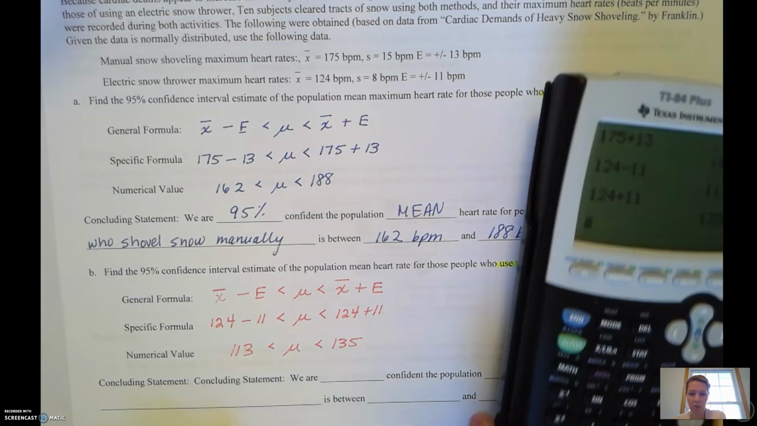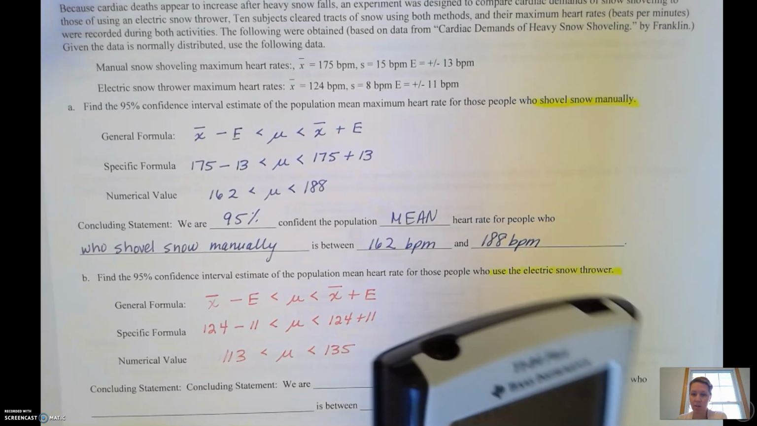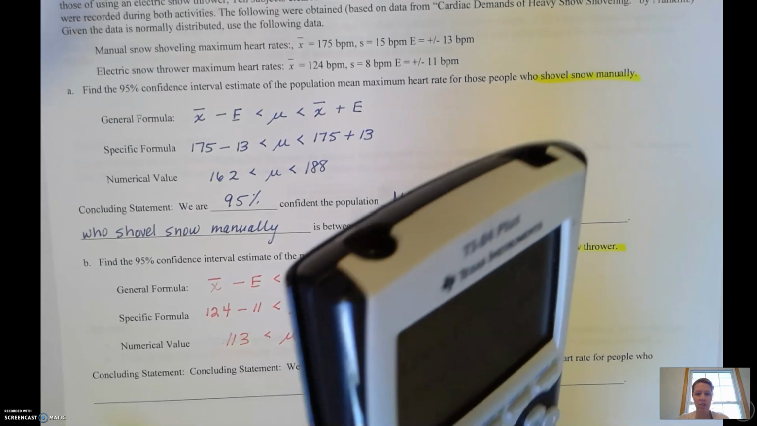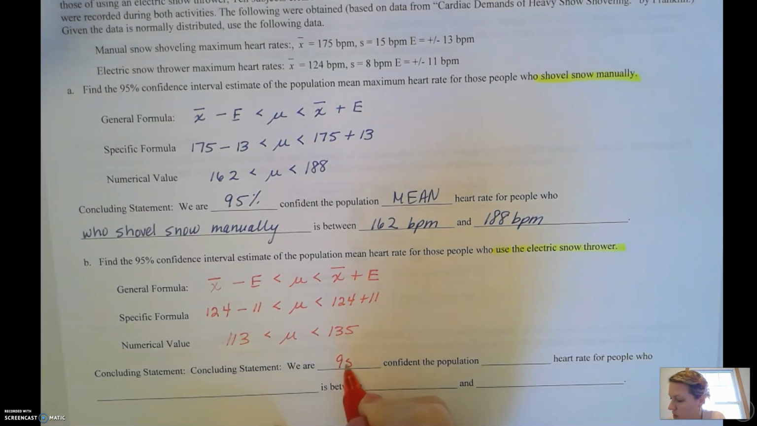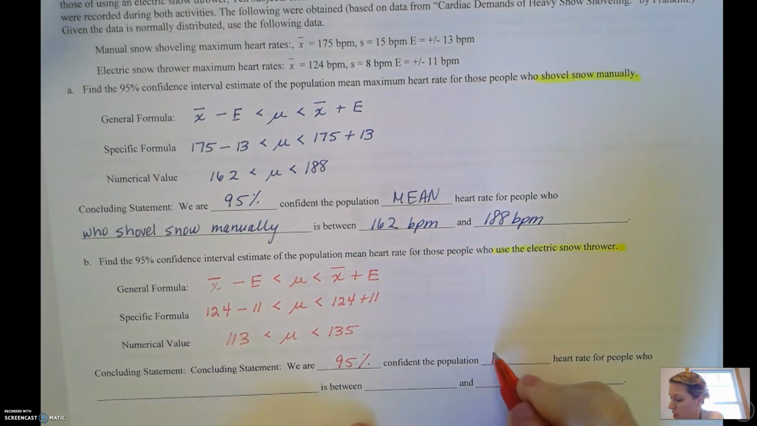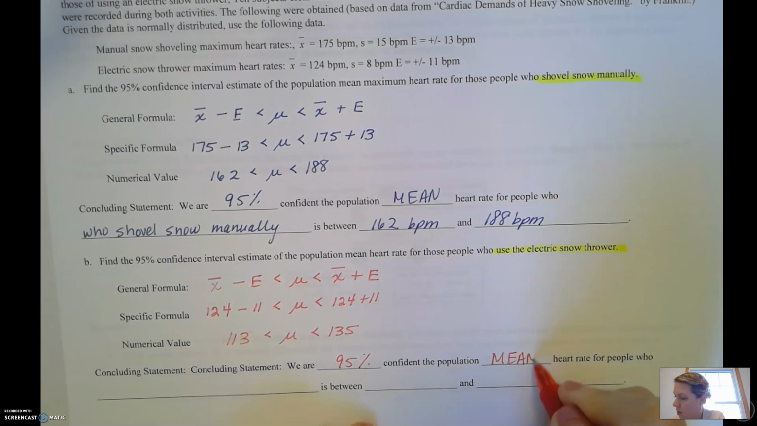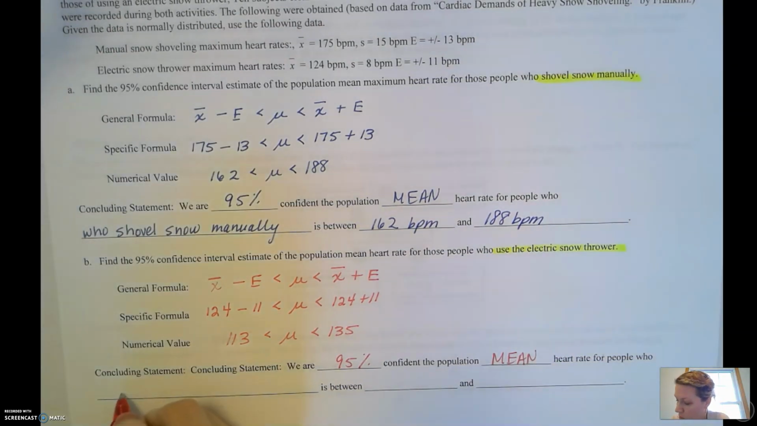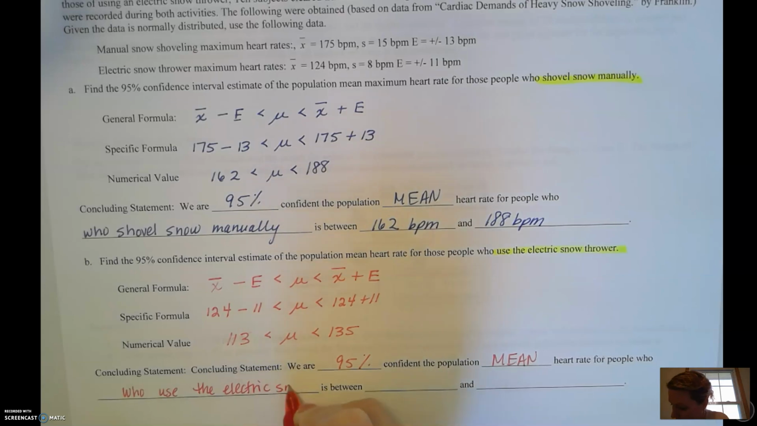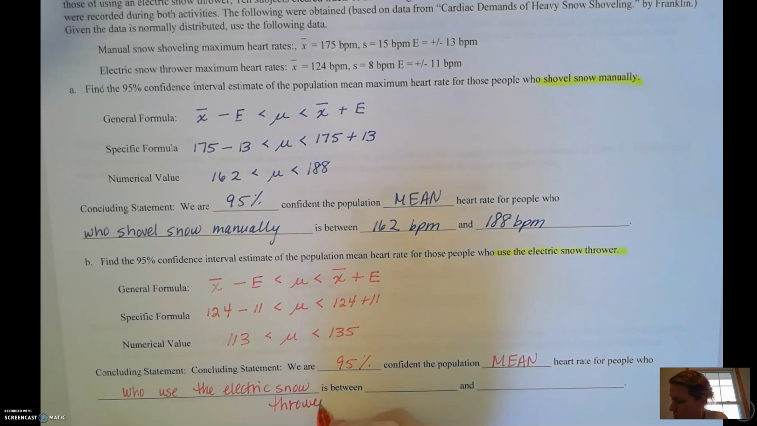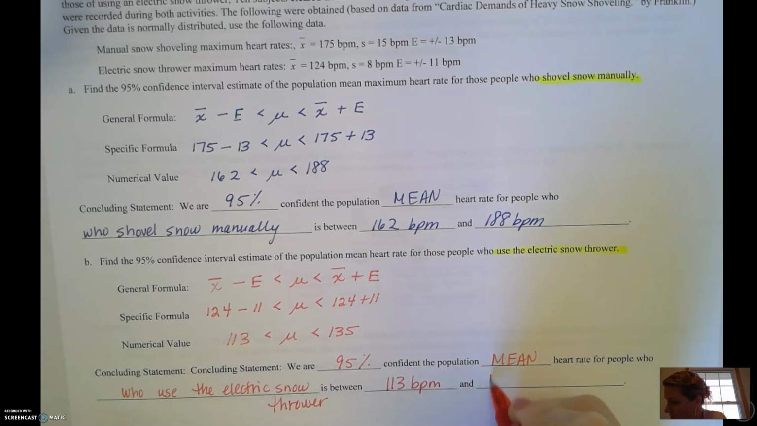So let's write our concluding statement here. We are, and again it's 95% confident, the population mean heart rate for people who use the electric snow thrower is between 113 beats per minute and 135 beats per minute.